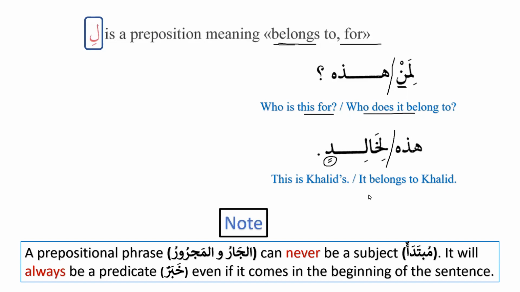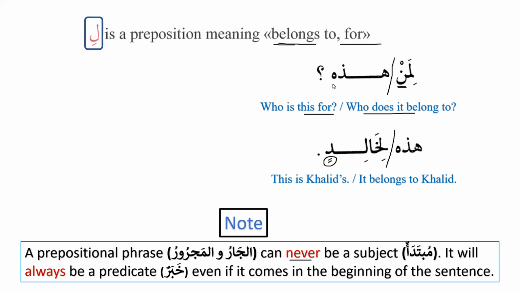Now something very important over here, very, very important that we need to know: a prepositional phrase, al-jar wal-majroor, can never be a subject. It cannot be mubtadaun. It will always be a predicate, khabarun, even if it comes in the beginning of the sentence. Now, here we can see that liman is in the beginning of the sentence. It is basically in the place of subject or mubtadaun. And hadhihi is in the place of khabarun or predicate.